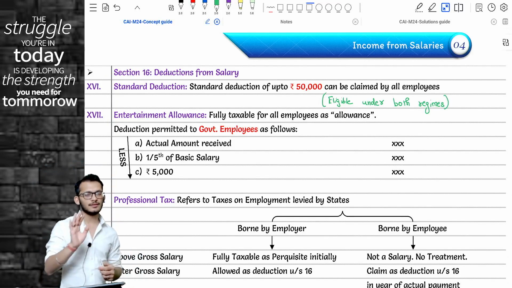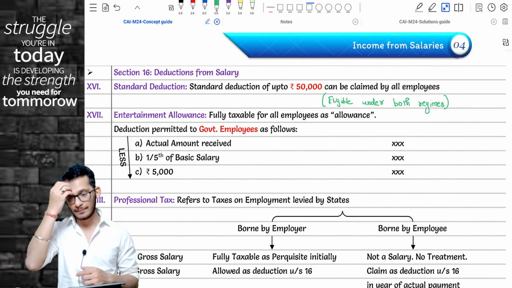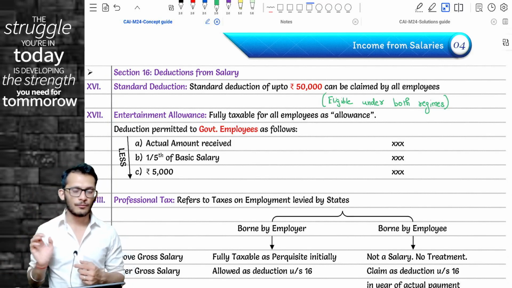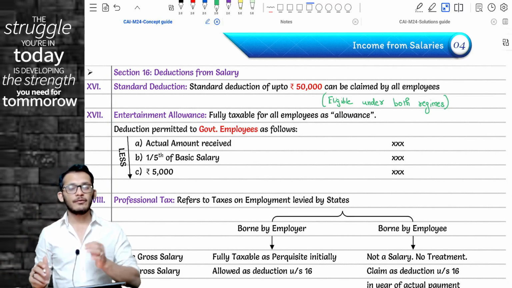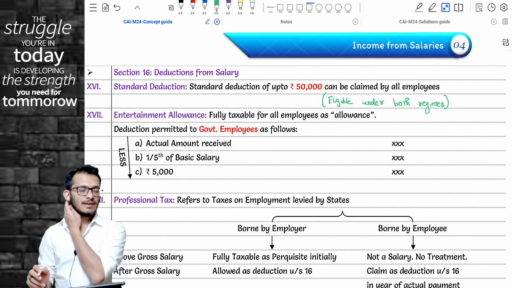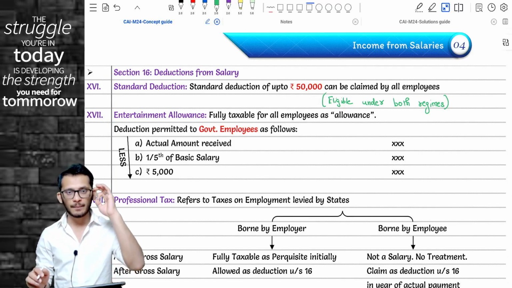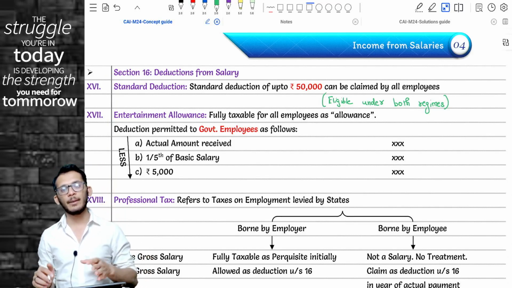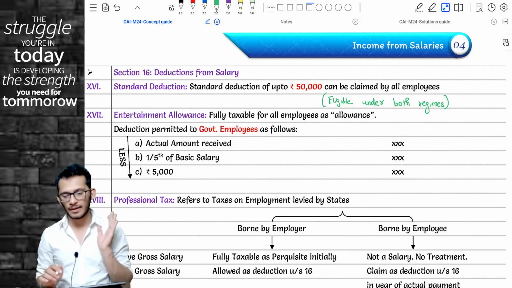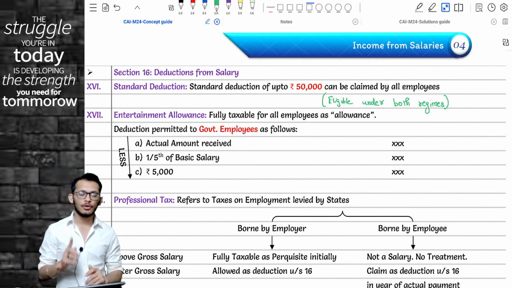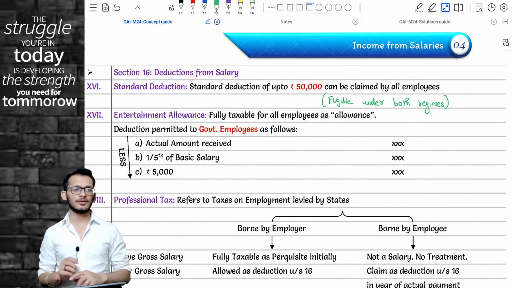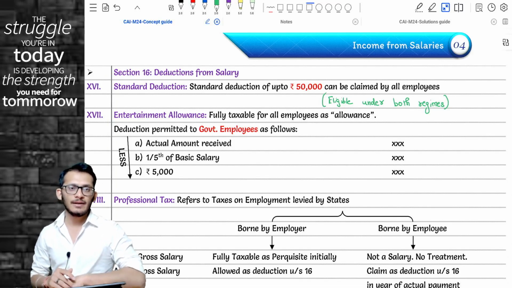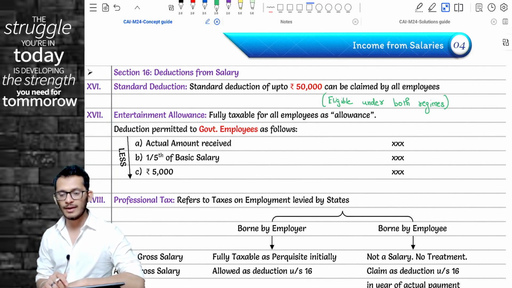We will discuss this once again when we do the 115BAC chapter, but for you to know, starting this year, if you have any standard deduction, then the standard deduction will be granted under both the regimes. Because this is an amendment, it will 100% come in the current year. Do not make the mistake of not allowing standard deduction for the 115BAC regime starting current year. That is also eligible for a standard deduction.